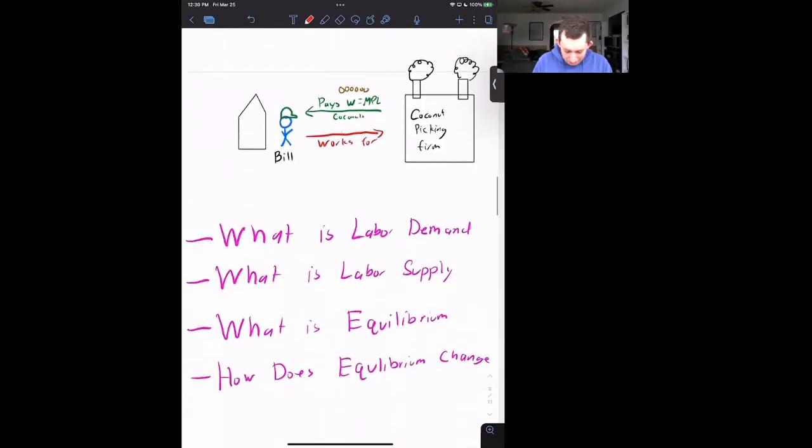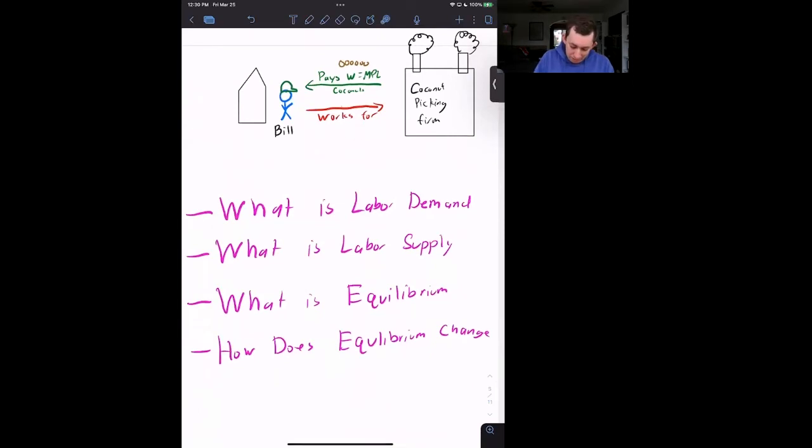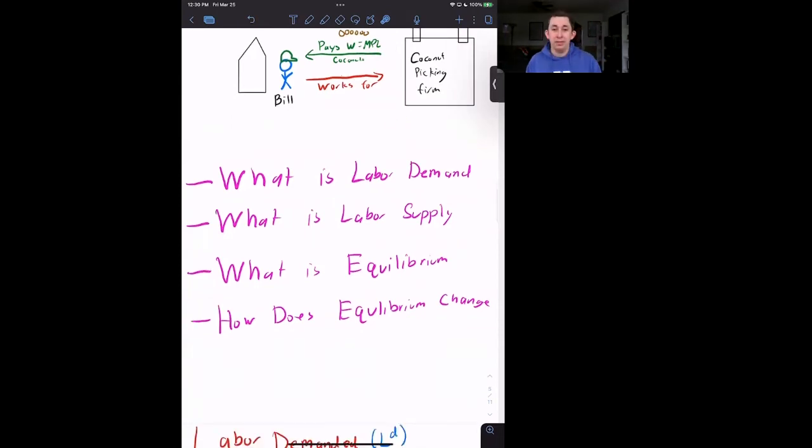Now here is Bill. Bill works for the man. He works for this coconut picking firm. And in exchange for his labor, he gets paid, like we just said, his wage, which is the marginal product of labor. And remember, he's getting paid in coconuts. Now, when Bill goes to leave the firm, there's a bag of coconuts for him as he leaves. He picks up his bag of coconuts. The number of coconuts in that bag is equal to the marginal product of labor. And that is what he takes home for the day. So now we're going to talk about these questions.